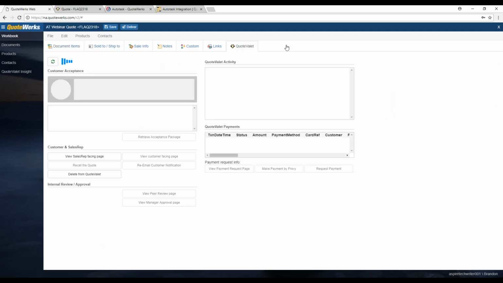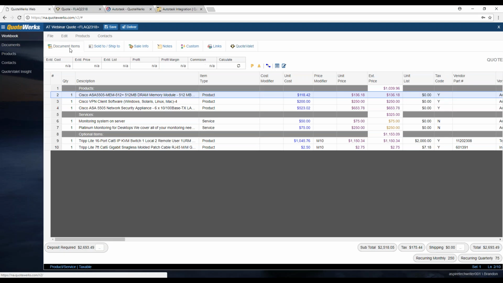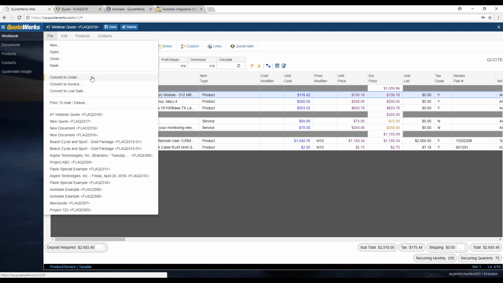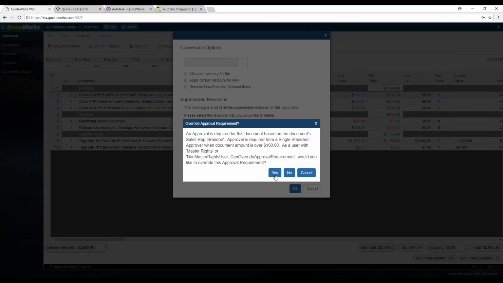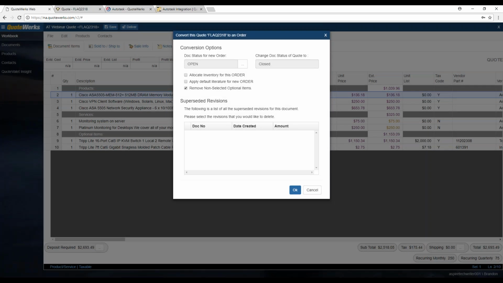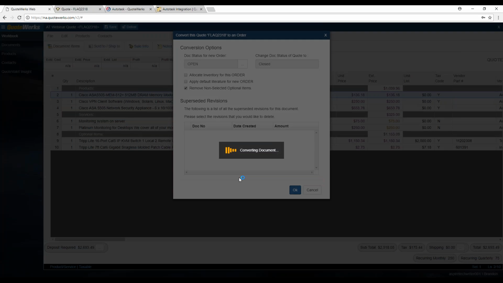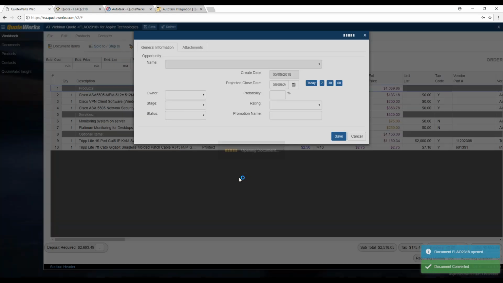Okay, so our document's been uploaded to QuoteValet. If the customer is ready to sign off on it, they can accept it via QuoteValet, and that will prompt you to convert it to a quote in QuoteWerks Web. You can also manually convert the quote if you're not using QuoteValet. If you want to convert the quote to an order, since that's how we close our quote in QuoteWerks, that'll open our convert this quote to an order window, and then I can choose OK. And then that'll convert our document to an order.